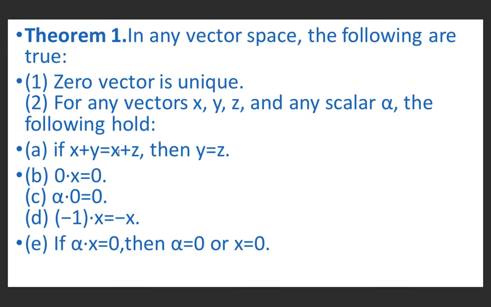We can cancel x from both sides. Next, 0 into x is equal to 0, alpha into 0 is equal to 0, minus 1 into x is minus x, and alpha into x equal to 0 implies alpha equal to 0 or x equal to 0. Now we will prove these properties. The first property is that 0 is unique.